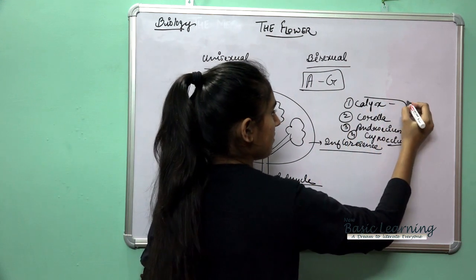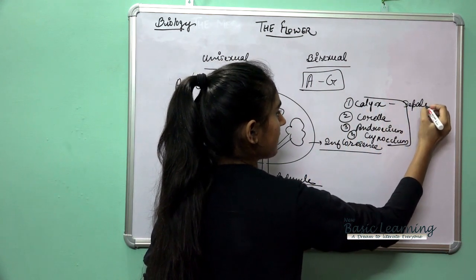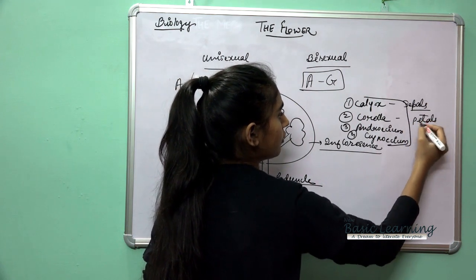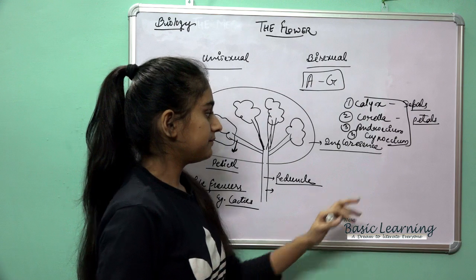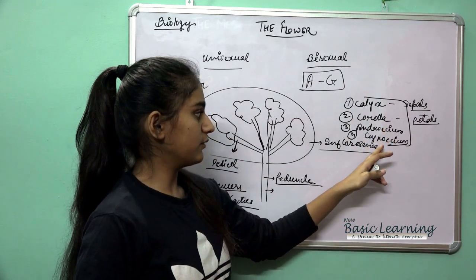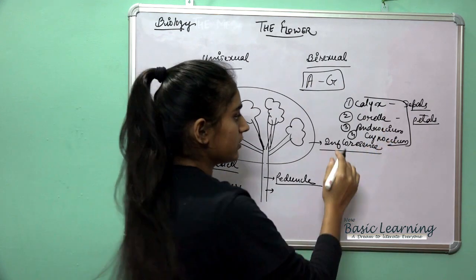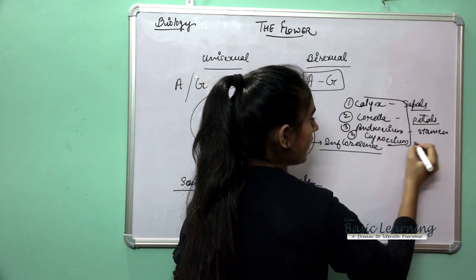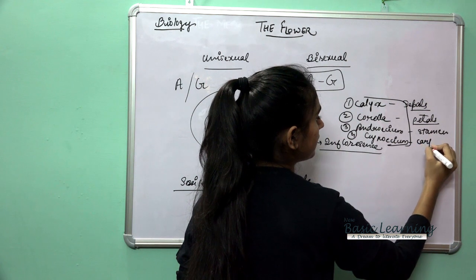Calyx is named for the sepals. The collective name for the sepals is the calyx. The collective name for the petals is the corolla. Then androecium and gynoecium: androecium is the stamen and gynoecium is the carpel.